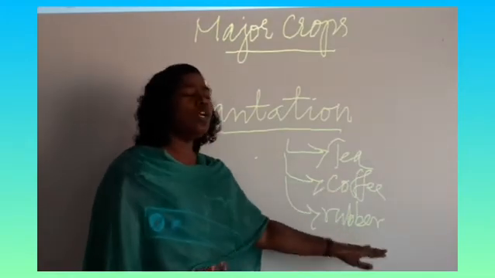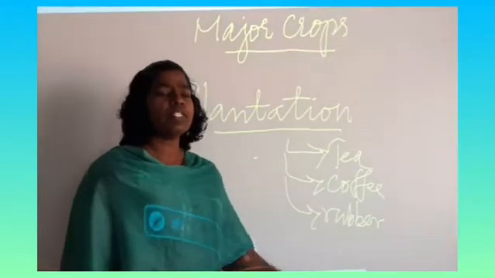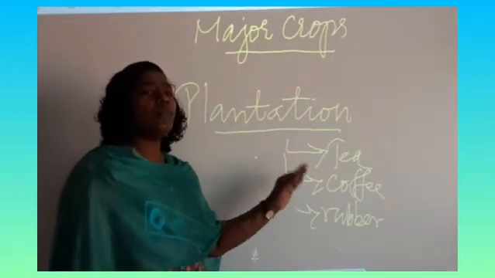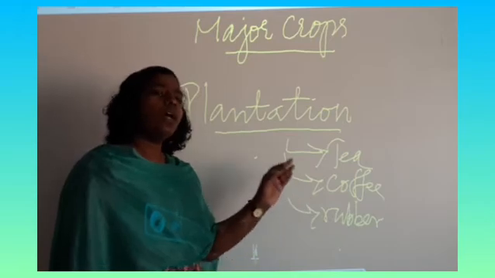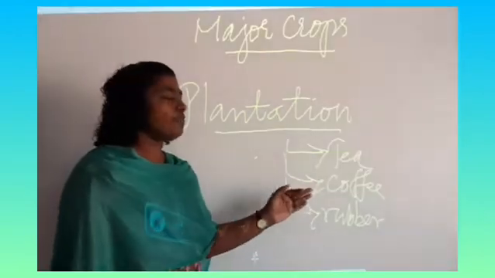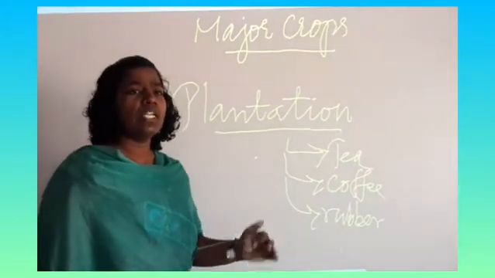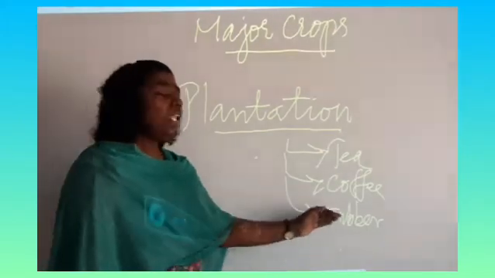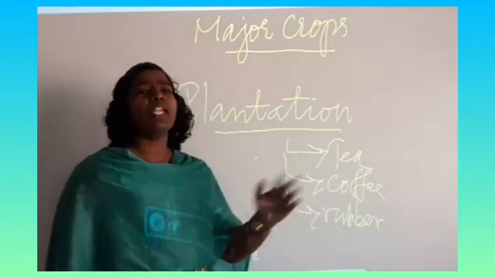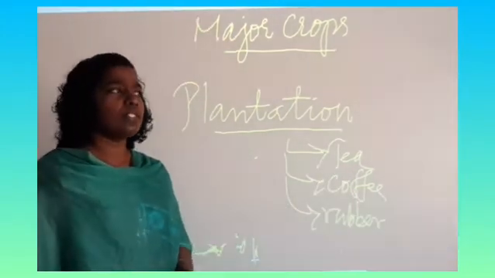The third one is rubber. Rubber is a recently found and used plantation crop all around the world. It is one of the cash crops which is used in India too. The latex that is taken out from the rubber is used for making different other things.